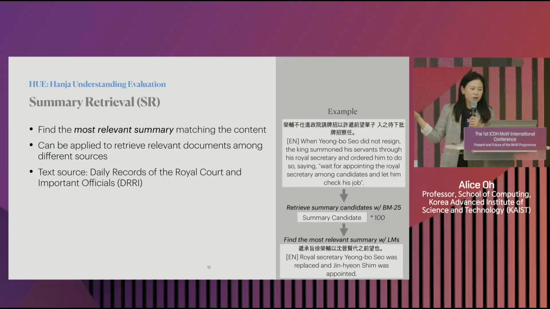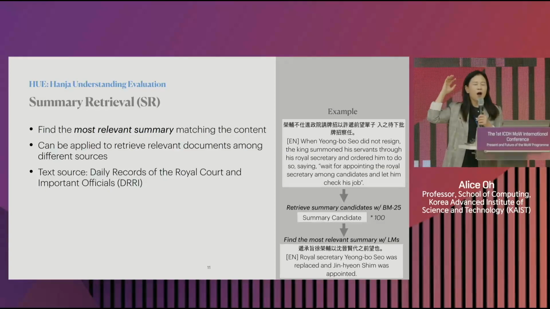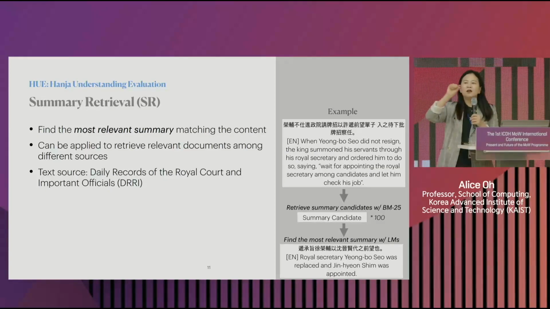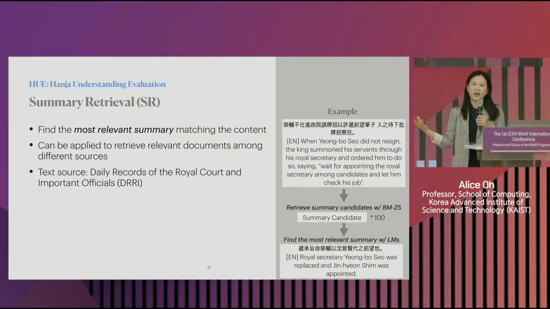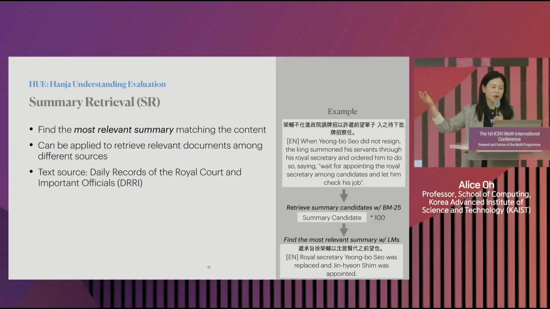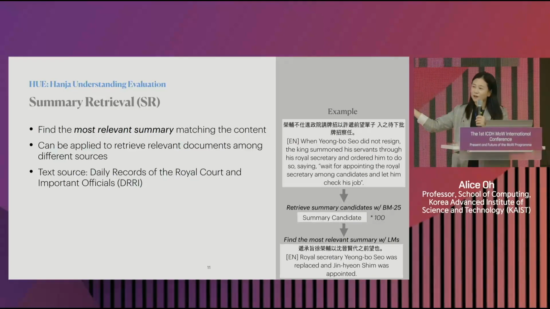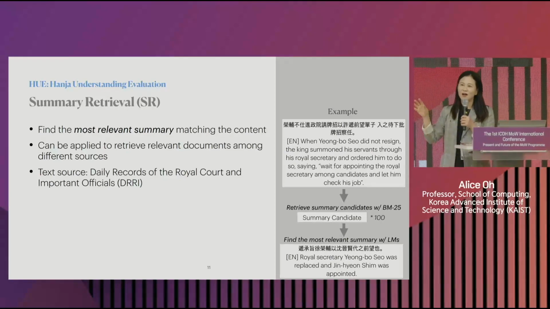And then summary retrieval. This task is matching the one sentence summary with the longer text in your data set. And we did this not with the Annals of Joseon Dynasty, but with another set of records, the daily records of the royal court and important officials.